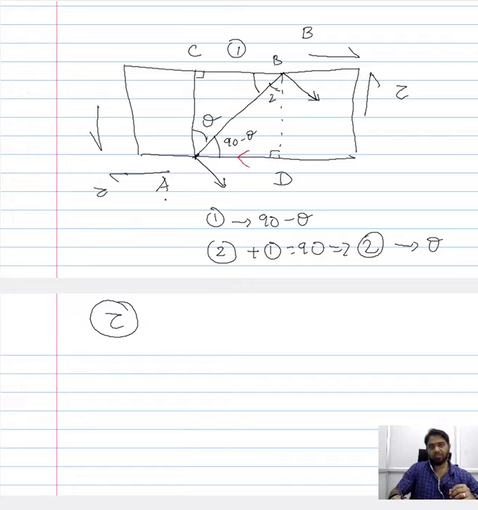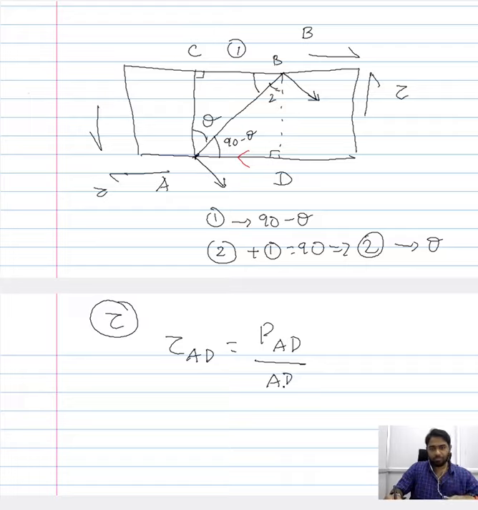Initially the tau is acting along this direction, and if we want to calculate the force between A and D, that is, you have your A here and your D here, the load introduced by the shear stress tau along AD would be nothing but the load acting along AD into this area, that is AD.